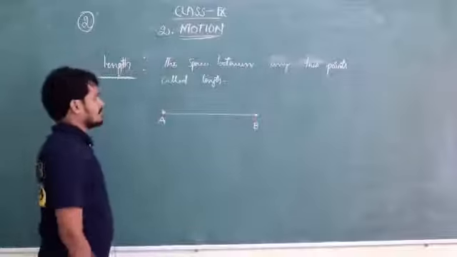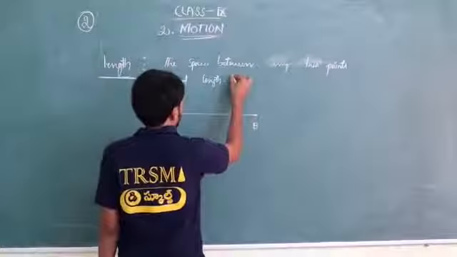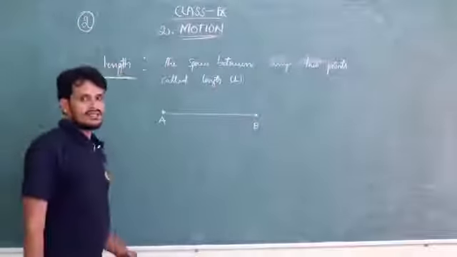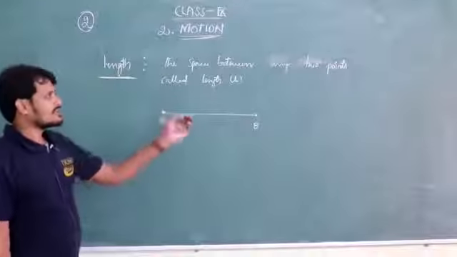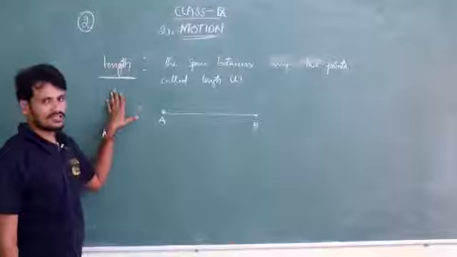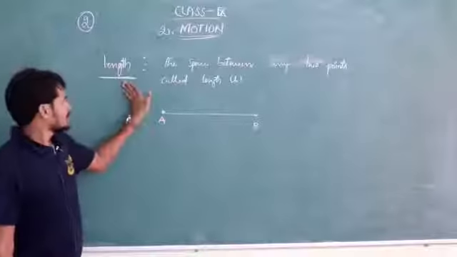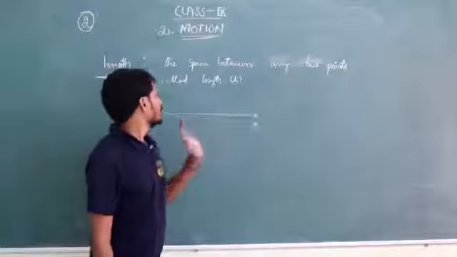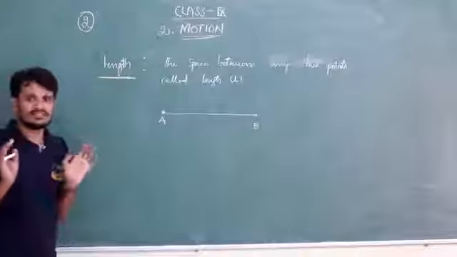Got it? Length is denoted by small l. Length is a scalar quantity. What is a scalar quantity? I'll explain later. First of all, take the definition and understand it. Length is the space between any 2 points. So length is completed.